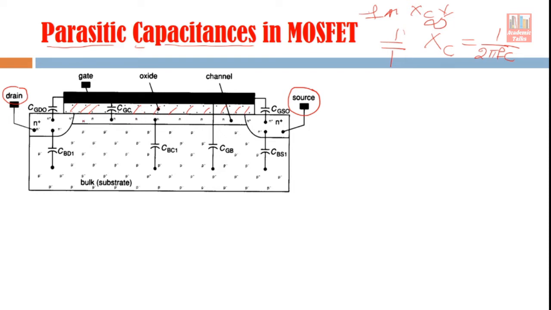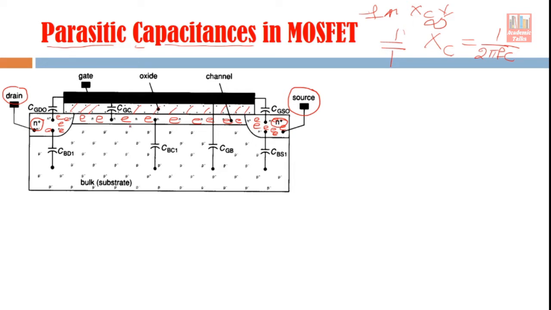You can see here, when the MOS device starts working, there is a channel here, this portion. I am writing E here because this is an NMOS device. So in the channel there are electrons. This portion is the channel and there are electrons in it. And your source and drain are also N type, meaning a lot of electrons are in this portion. So it is indicated as N plus. This is also indicated as N plus because a lot of electrons are there.